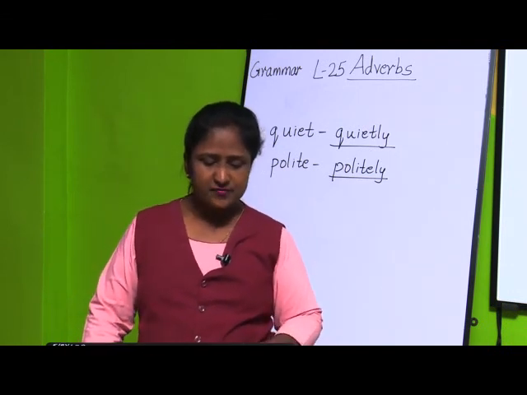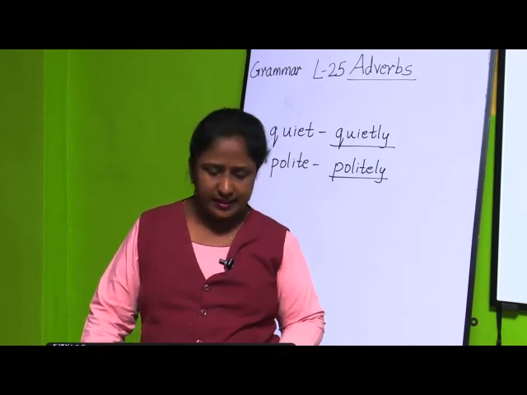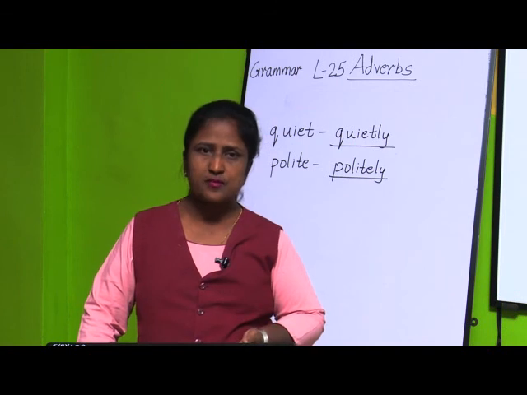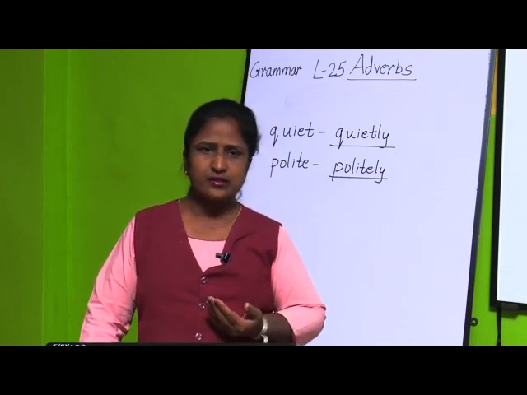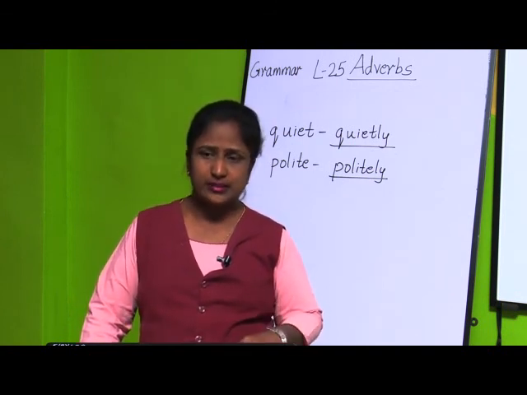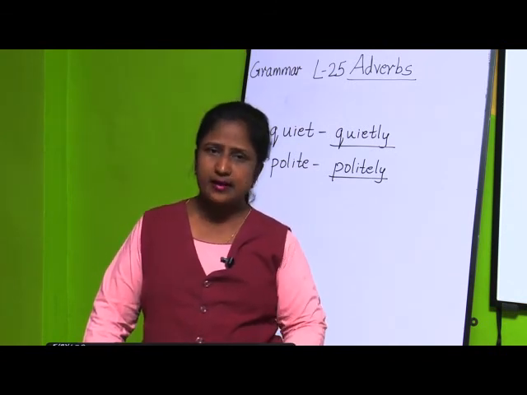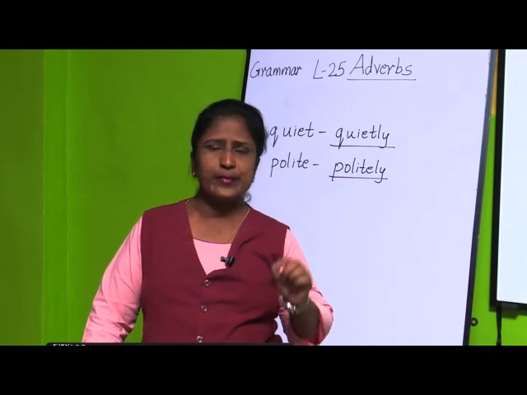In the first exercise we saw that you are going to underline the adverbs, and then circle the verbs or adjectives, and then you will get the answer. In the second exercise we saw that you are going to underline the adverbs and mention their type.